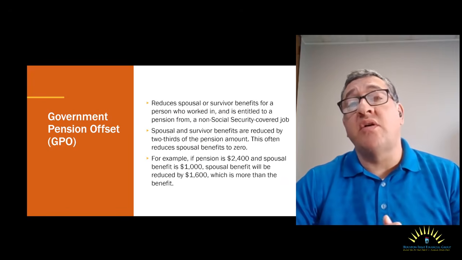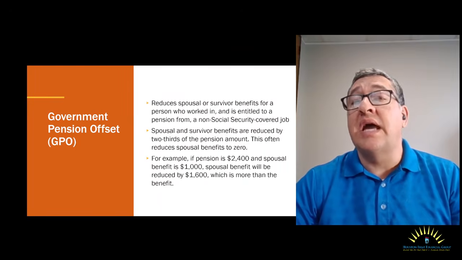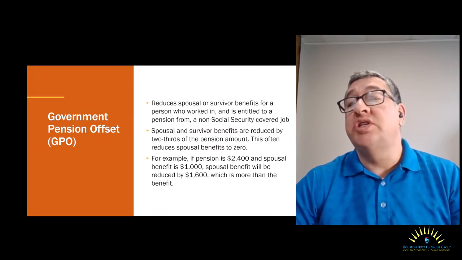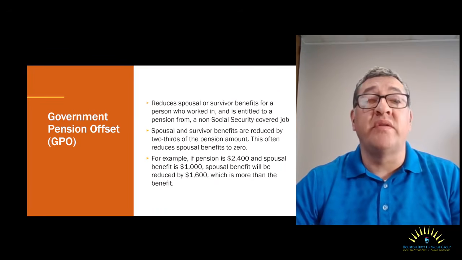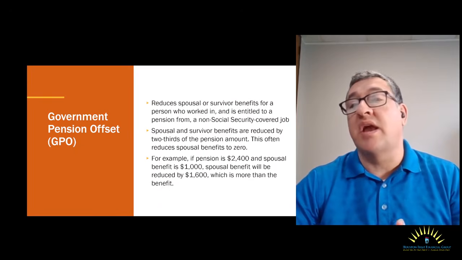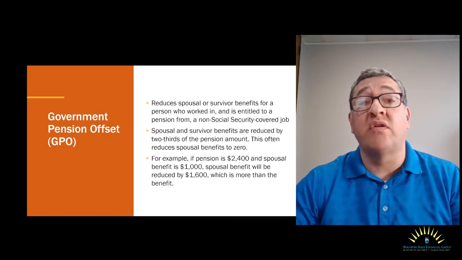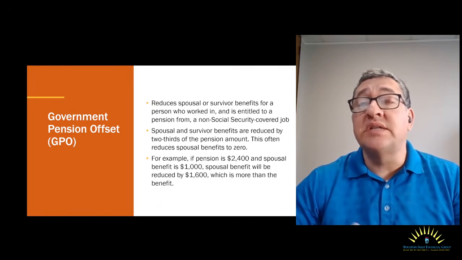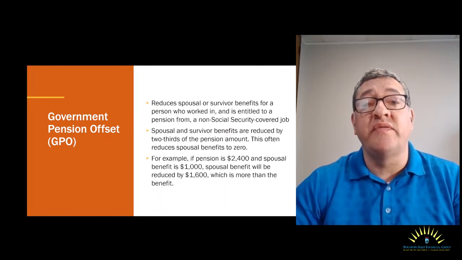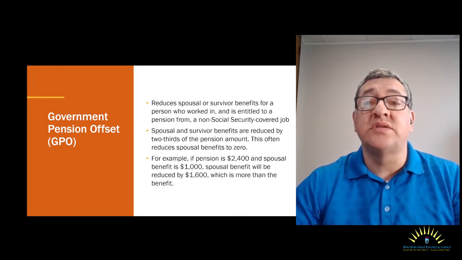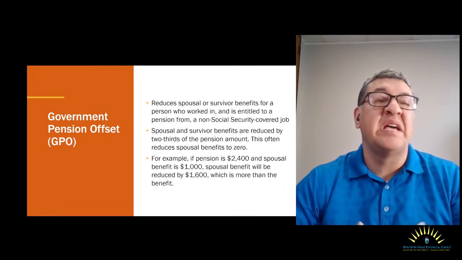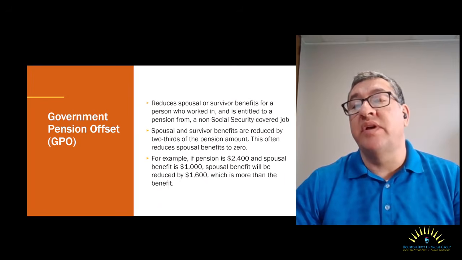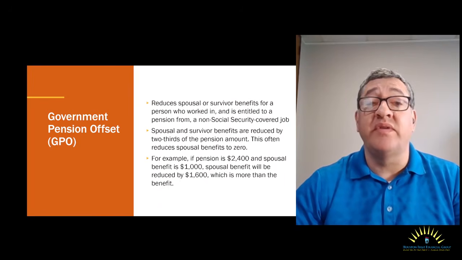The government pension offset also affects people who worked in non Social Security covered jobs and who will be receiving a pension from that job. But the GPO affects spousal or survivor benefits. So let's say a teacher in Texas or California or one of the other 15 states who have their own retirement system never worked in a Social Security covered job at all. So she doesn't have her own Social Security benefit, but her spouse has always paid into Social Security and qualifies for a benefit of, say, $2,000 a month. Can the teacher file for a spousal benefit and receive 50% of her husband's benefit?